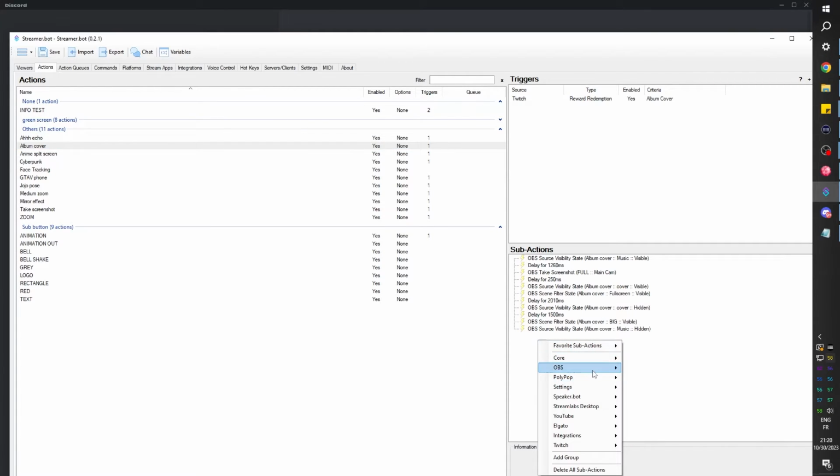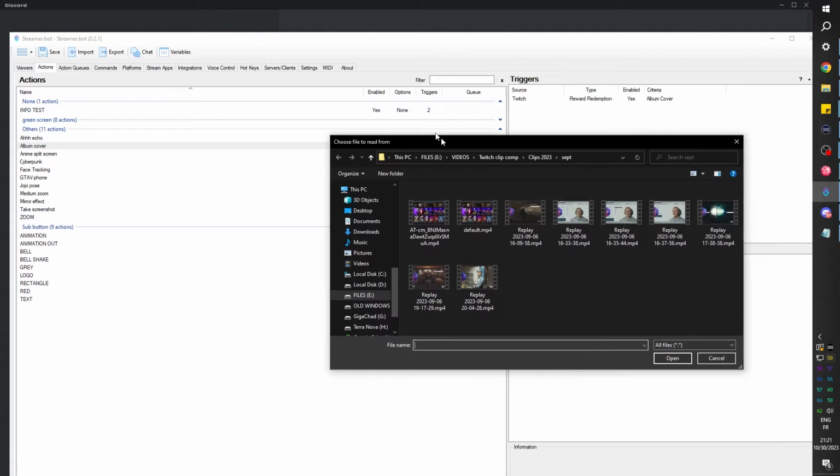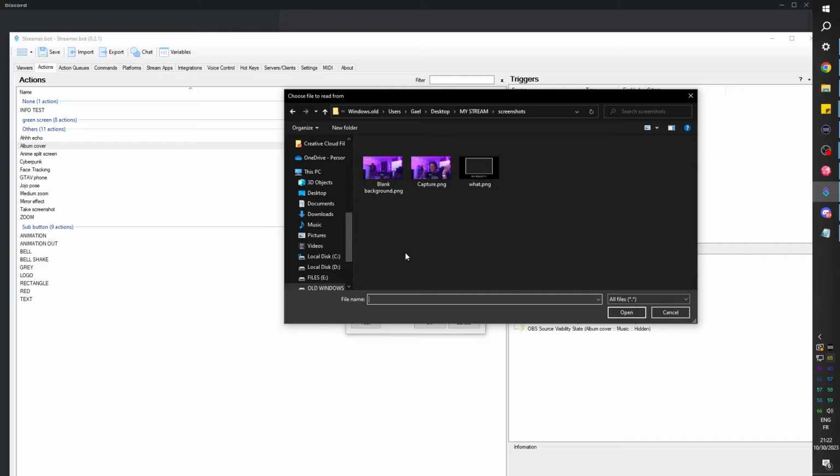So I'm going to right click, go to OBS and click on take screenshot. It's going to ask me which scene, which source. In my case, it's going to be the full here. And then we're going to have album cover as the source. And then the file path. So this is where it's going to put the file. In this case, since it needs to overwrite a file, I usually create a PNG file and just put it there. And then the first time I test it, it's going to overwrite it.